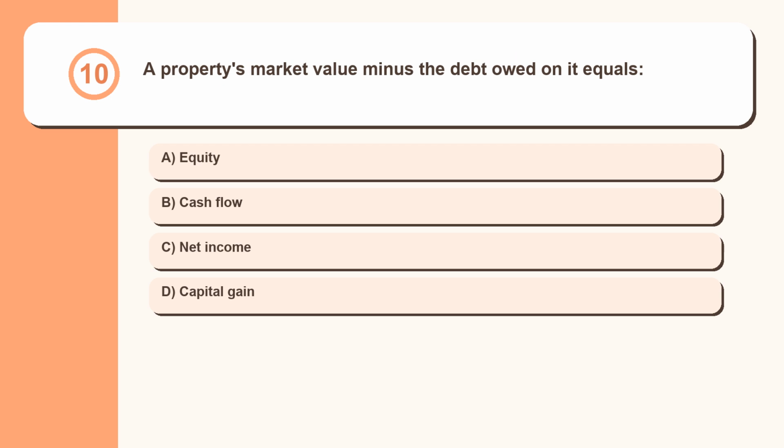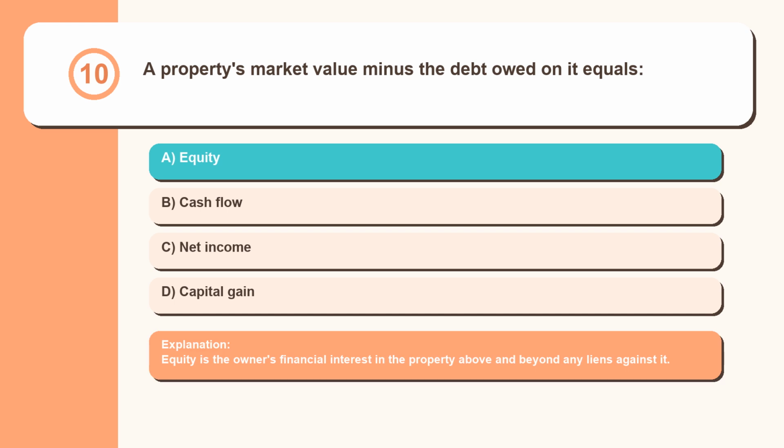Question 10. A property's market value minus the debt owed on it equals equity, cash flow, net income, capital gain. Equity is the owner's financial interest in the property above and beyond any liens against it.